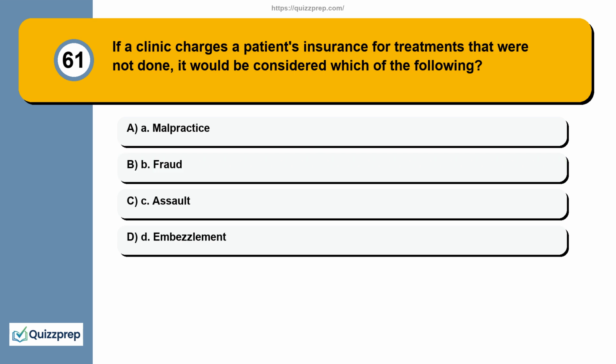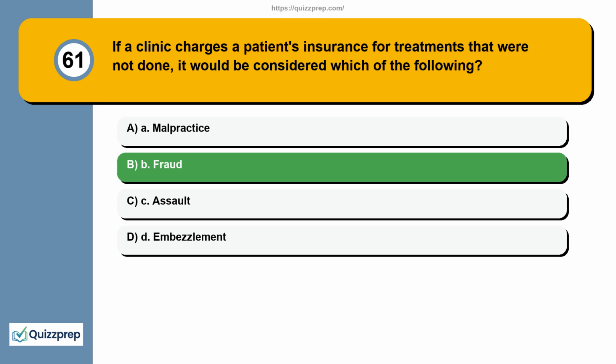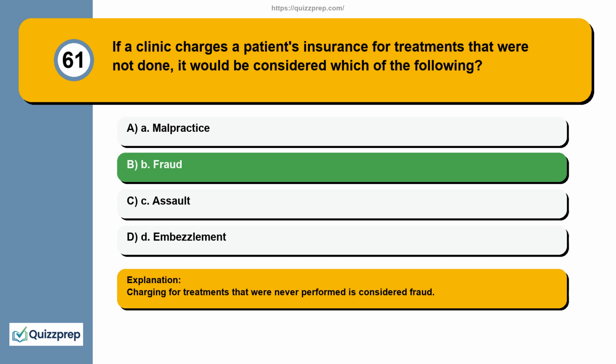Question 61. If a clinic charges a patient's insurance for treatments that were not done, it would be considered which of the following? A. Malpractice. B. Fraud. C. Assault. D. Embezzlement. Charging for treatments that were never performed is considered fraud.